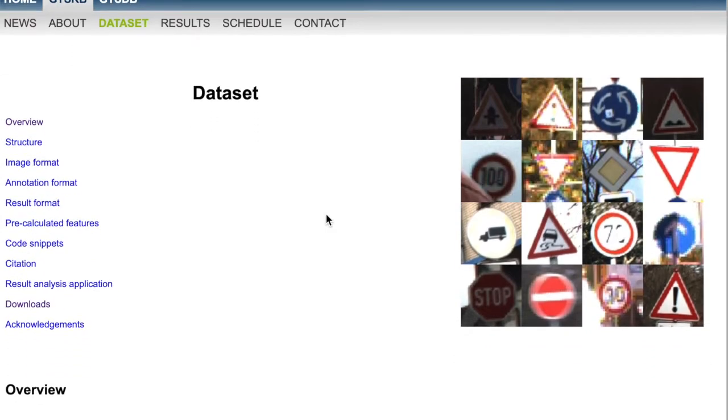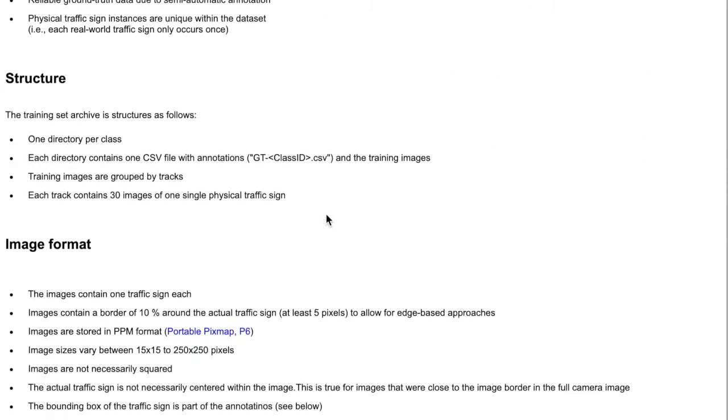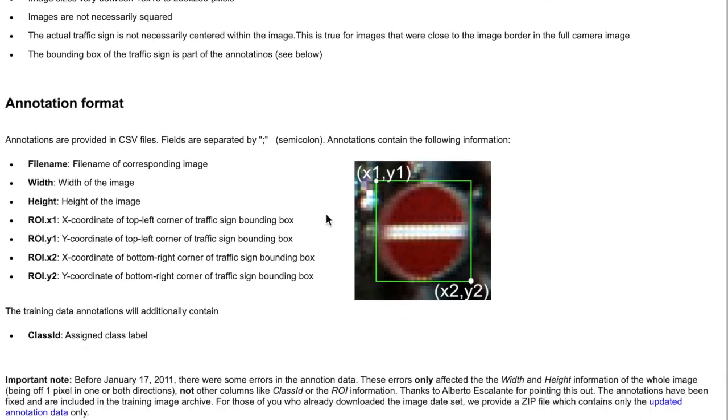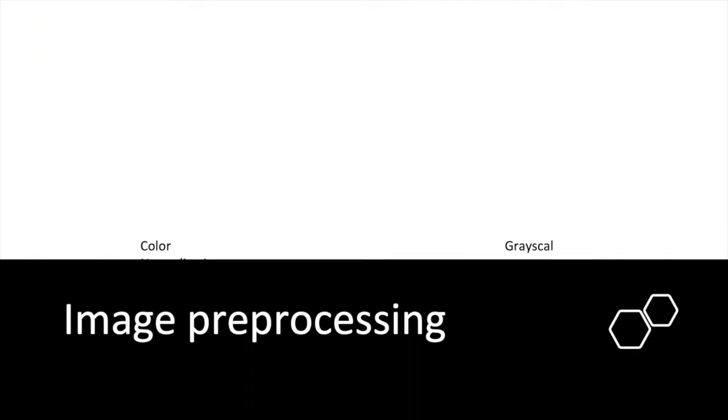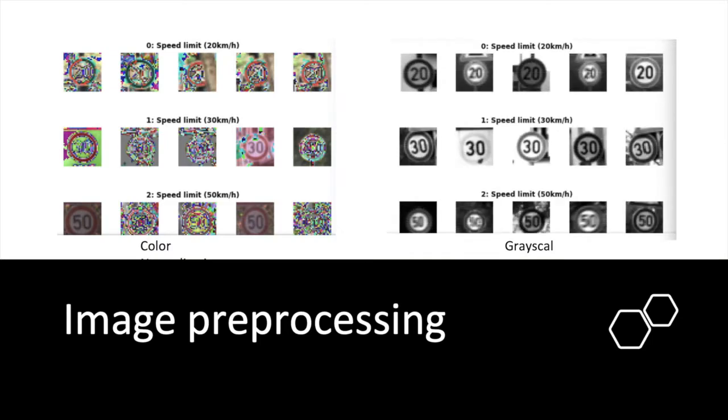Let's talk about our work. We choose the German traffic sign dataset, which includes 43 classes and over 50,000 images. Before we start training our model, we initially apply two pre-processing steps to our images. We achieve color normalization and convert our three-channel images to single-channel grayscale images.